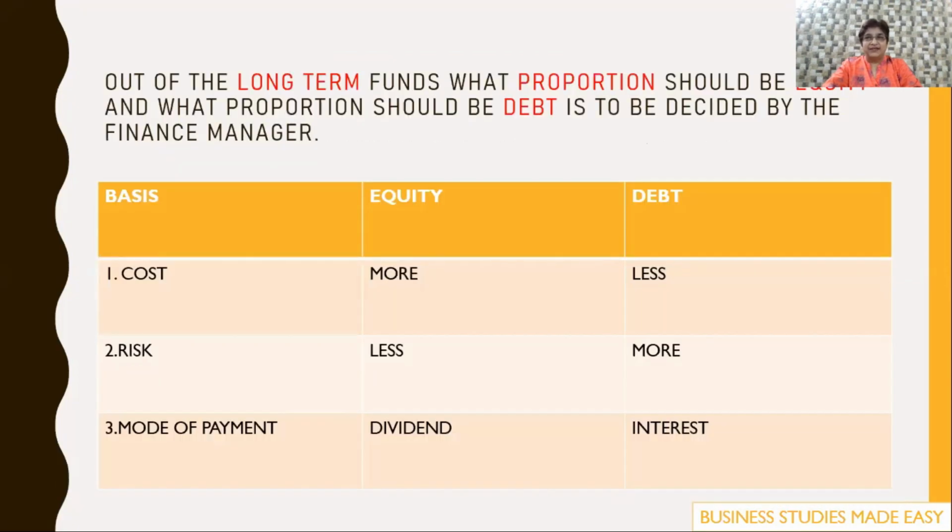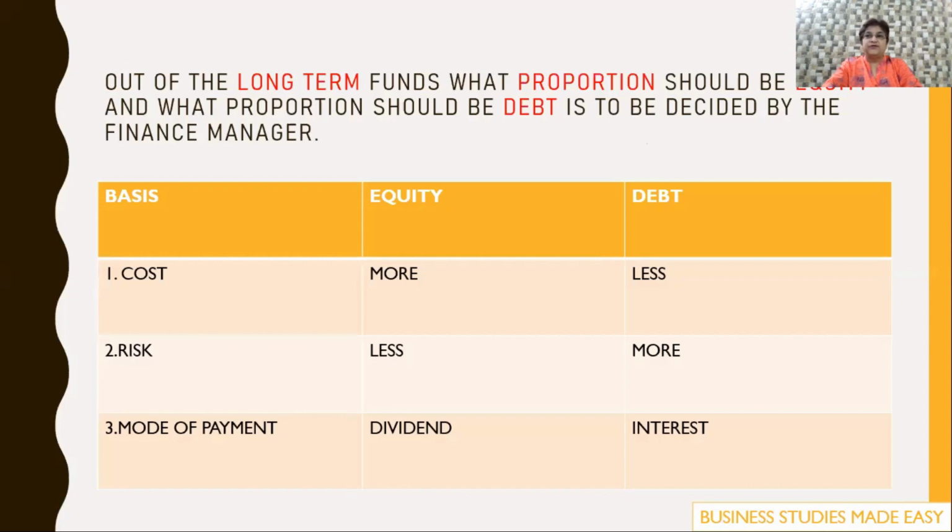Now, to understand better what debt and equity is, let us evaluate the two. Equity is much more expensive than debt. Debt is definitely cheaper. And the risk in case of equity is much less. Though debt is cheaper, the risk is more because you have to pay the interest on debt every 6 months. Whether you have profit or no profit, you have to pay. And this risk is called financial risk.